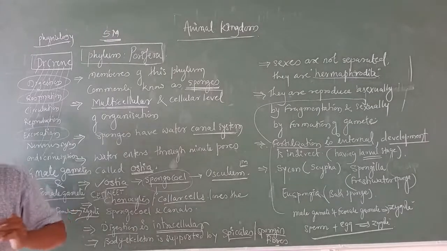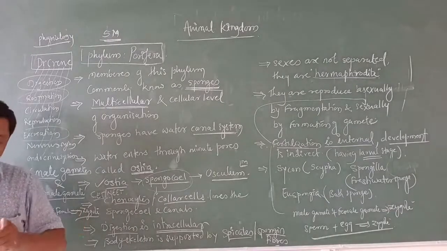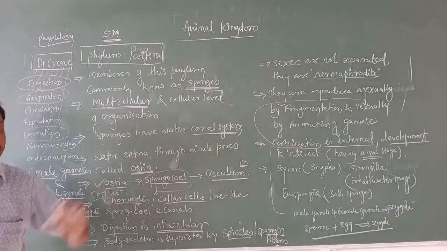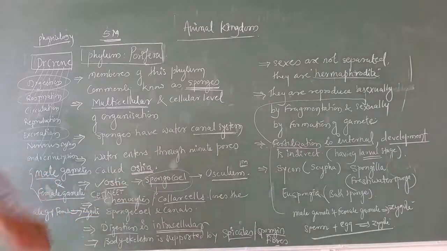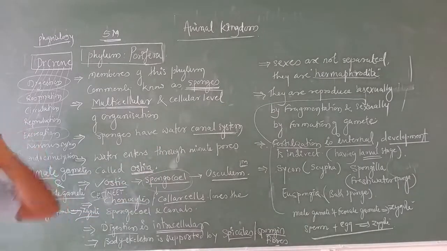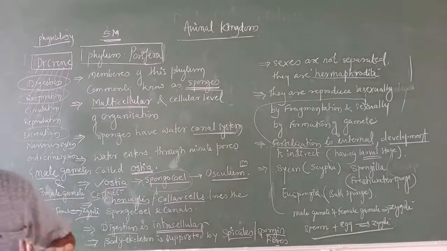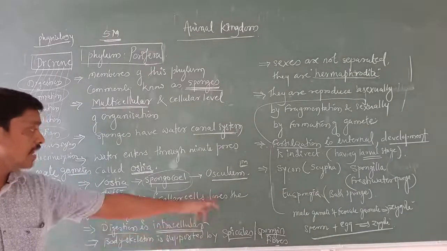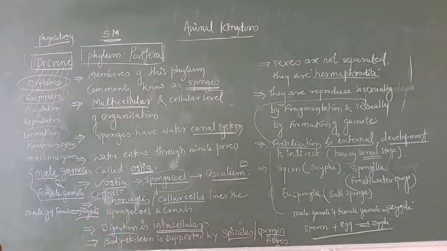And what is the pathway of the water canal system? Ostia, through the spongocoel, through the osculum, and this is helpful for gathering food, for respiration, and for the removal of waste products. Next point, we studied that choanocytes or collar cells line the spongocoel. This canal is lined by particular cells called choanocytes or collar cells.